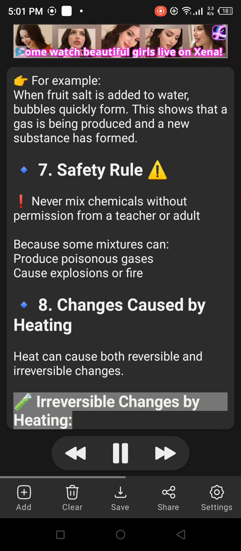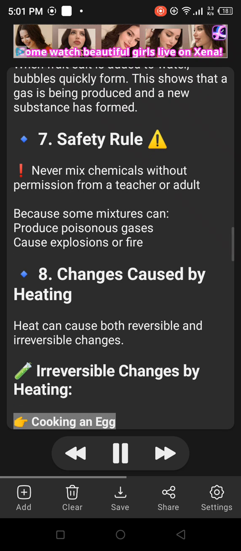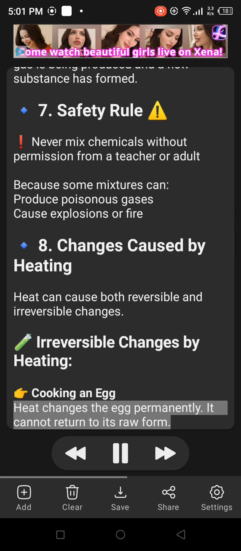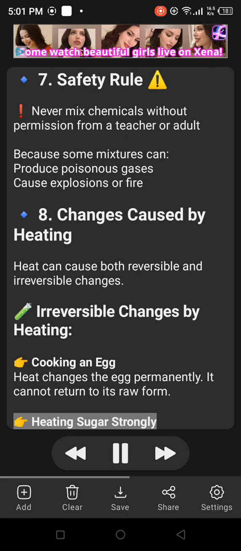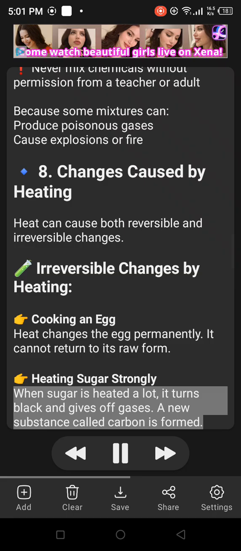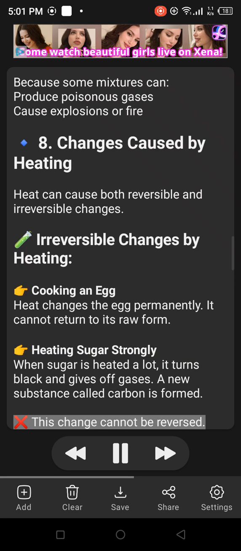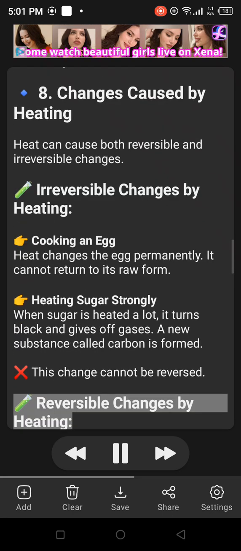Irreversible changes by heating. Cooking an egg. Heat changes the egg permanently. It cannot return to its raw form. Heating sugar strongly. When sugar is heated a lot, it turns black and gives off gases. A new substance called carbon is formed. This change cannot be reversed.